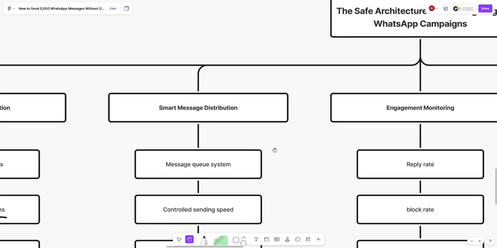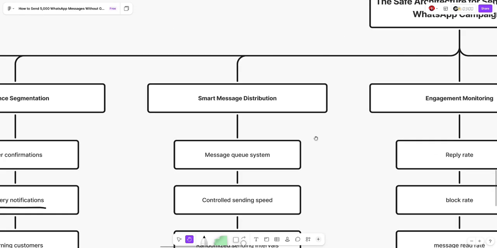Okay. Third thing is the smart message distribution, and we have already mentioned that. What I'm talking about here is that always utilize different messages for different people. For example, if you have 10,000 people, don't send them the same message. Always utilize different messages, different ways of talking and stuff like this, links, images, greetings and so on.